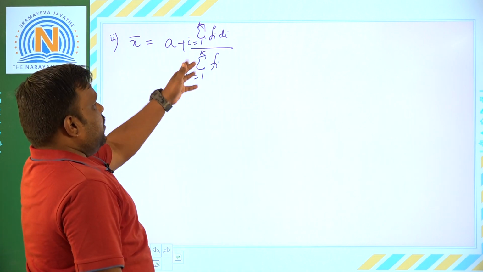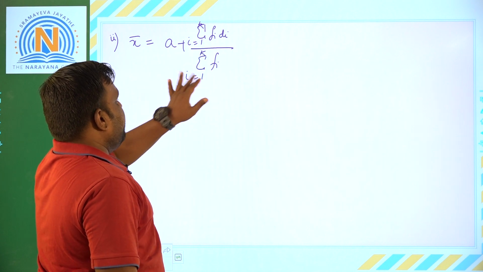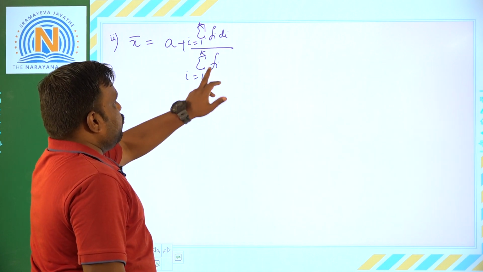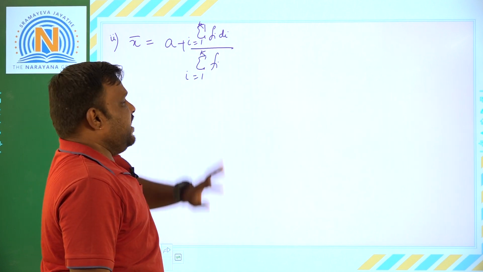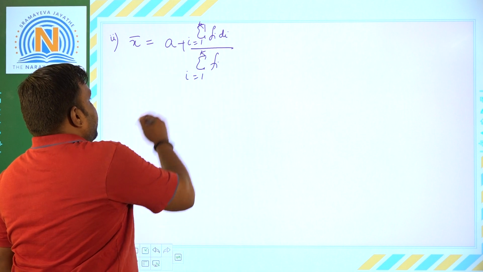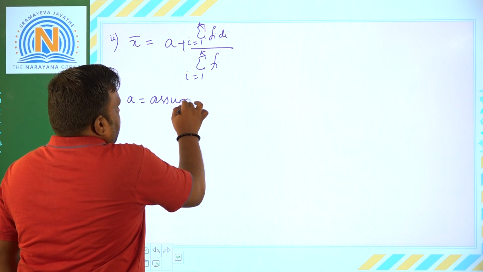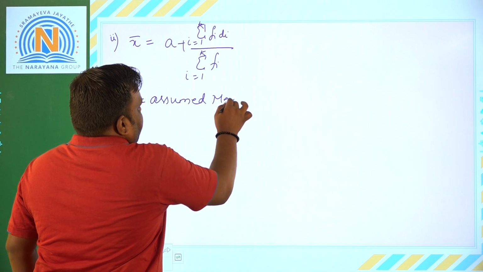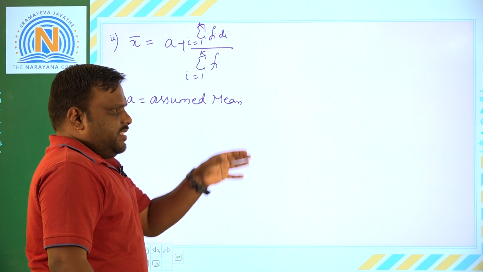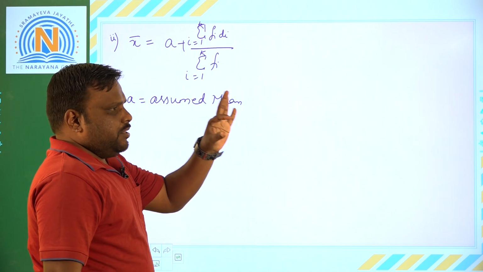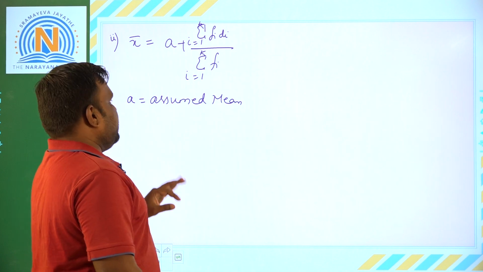Here the summation of fi is taken as n. What is this a? A is nothing but the assumed mean. This assumed mean we will assume from the class marks, a suitable value, not exactly the middlemost, which will be taken as a.